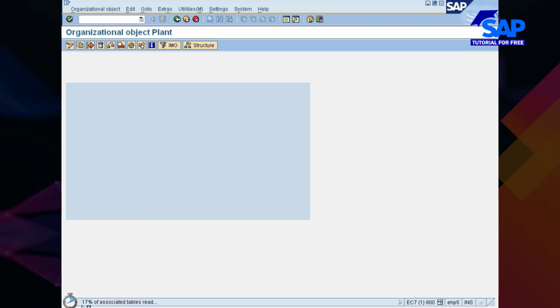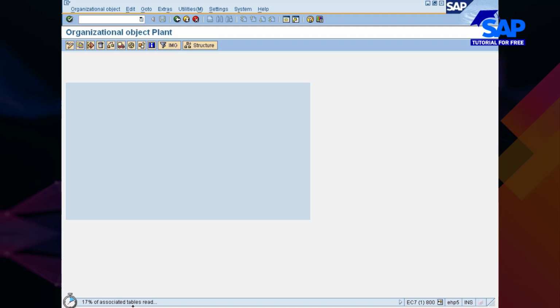Now you see here in the status bar, it is displaying 17% of associated tables read. What does it mean? It's indicating that the plant data will be saved in more than one table. So it is trying to identify which tables are relevant for the creation of a plant and need to be updated.